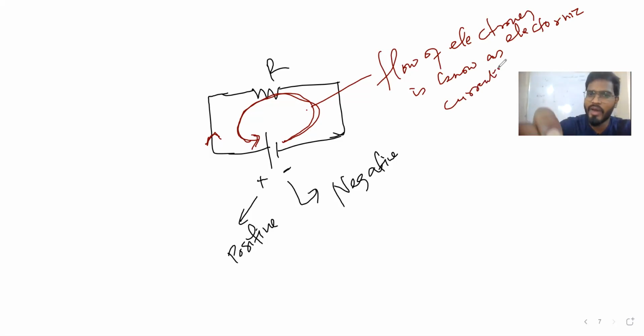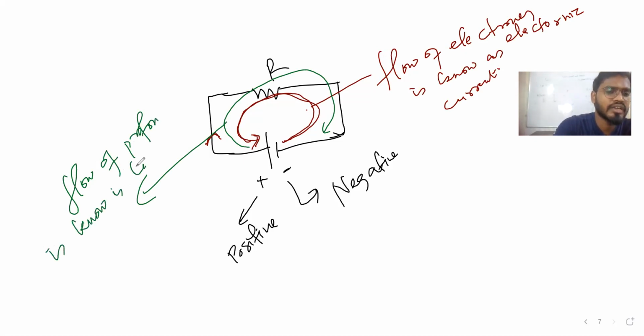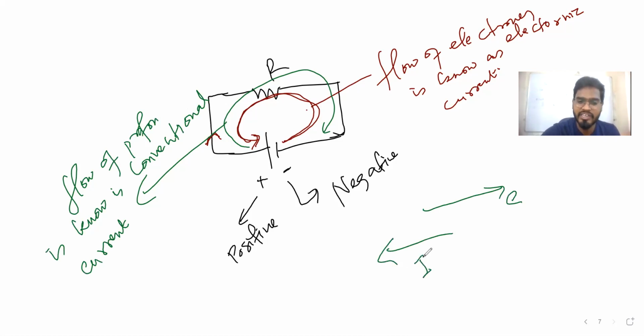Guys, likewise we can say that protons will also flow. Again, protons will not flow, by convention we can say. Let's see, I'll tell you the meaning. Flow of protons is known as conventional current. Actually protons will not flow, that's why we are saying conventional current. And the conventional current direction is the actual current direction, right? One more thing: if electrons flow in this direction, current will flow opposite to that.